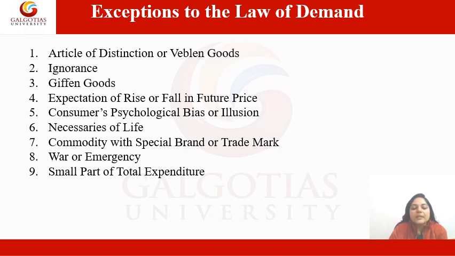And the next one is expectation of rise or fall in price in the future. This is also a main reason for an exception to the law of demand: if prices are likely to rise more in the future, then even at the existing higher price, people may demand more units of the commodity in the present. And the next one is the consumer's psychological bias or illusion.